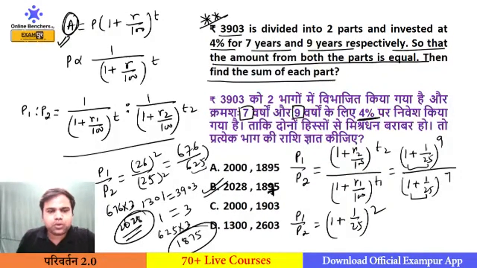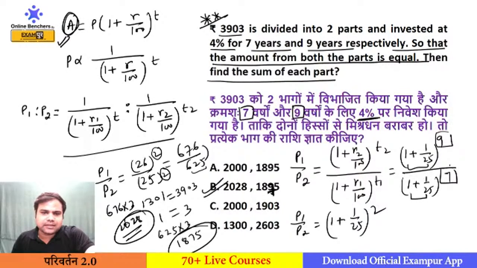So how will you solve this type of question in an exam? As you can see here, what I am getting is the ratio of principal of both the parts. This 2, where is this 2 coming from? This is the difference of 9 and 7. So to solve this question in the exam, I will not do it like this.